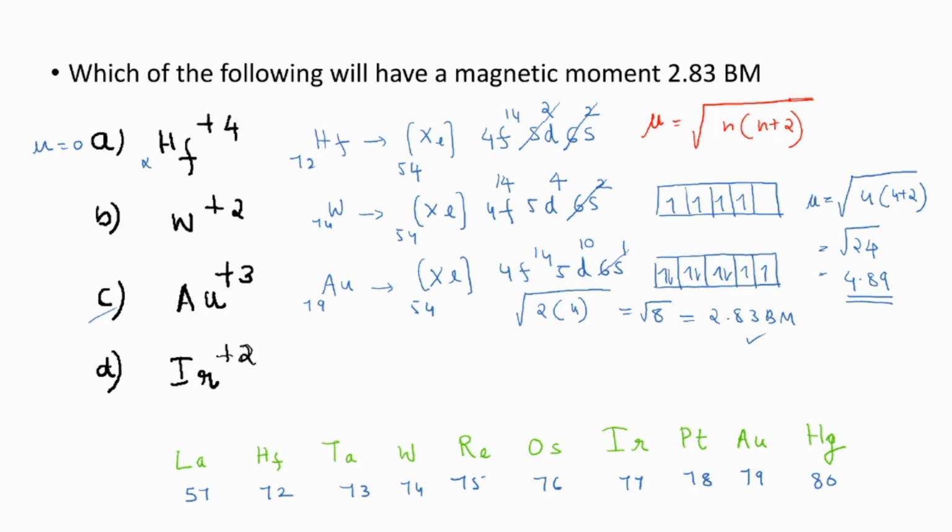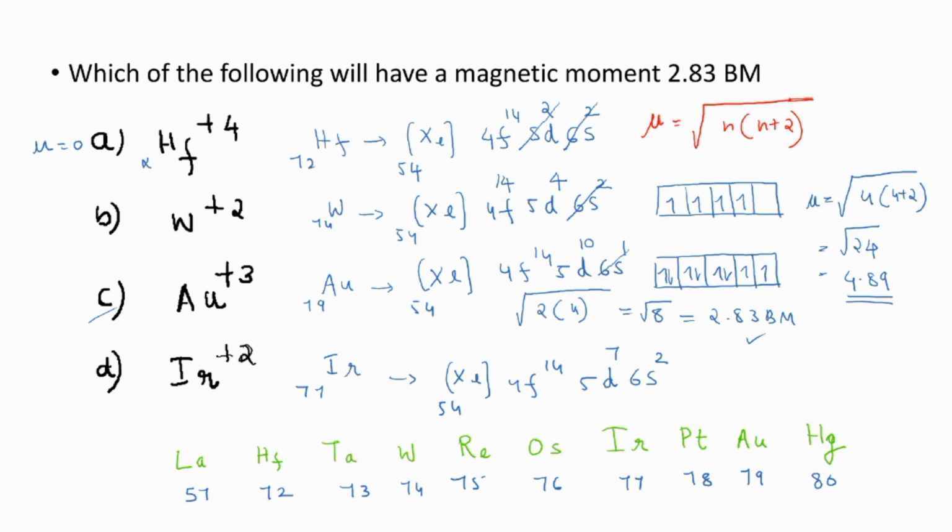Now what will happen to iridium also, you check. Atomic number of iridium will be 77. So electronic configuration, xenon 54. Then 4f14 will be present, 5d will be present and 6s also will be present. 2 electrons will be present in the S subshell. Then number of electrons present in the D orbital will be 7.